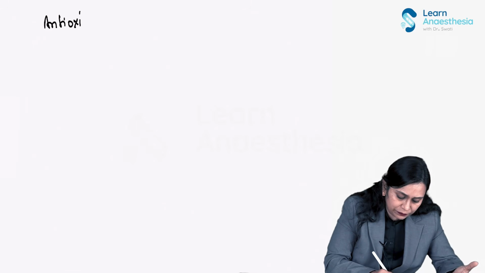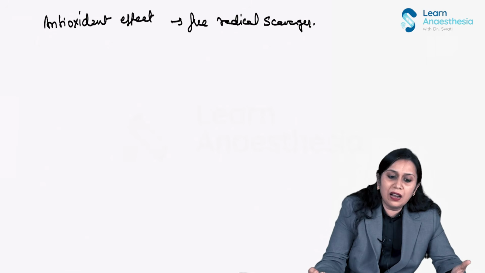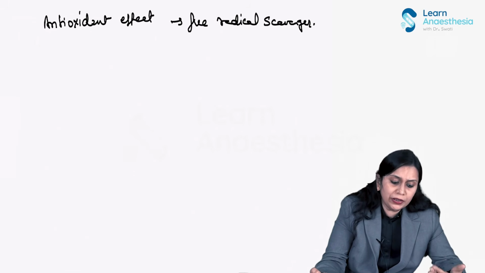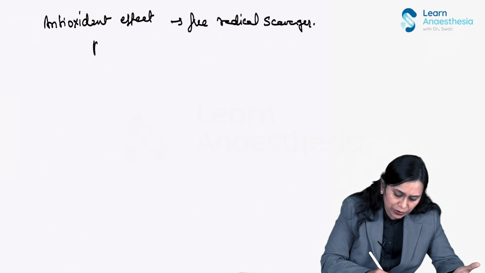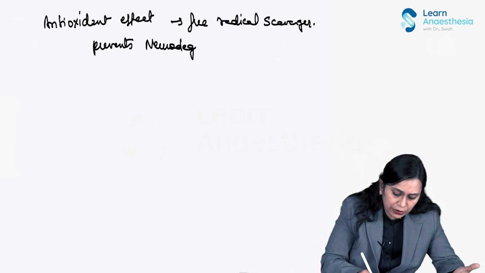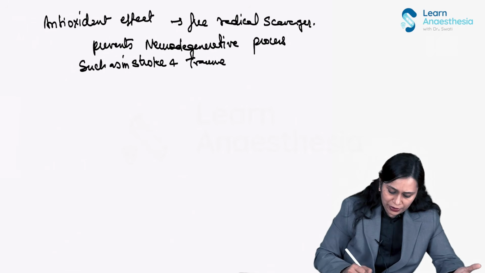Antioxidant effect on the brain. It is a free radical scavenger, and it has a role in preventing the neurodegenerative process after stroke and other CNS insults, such as in stroke and trauma. Then it has an anticonvulsant effect.